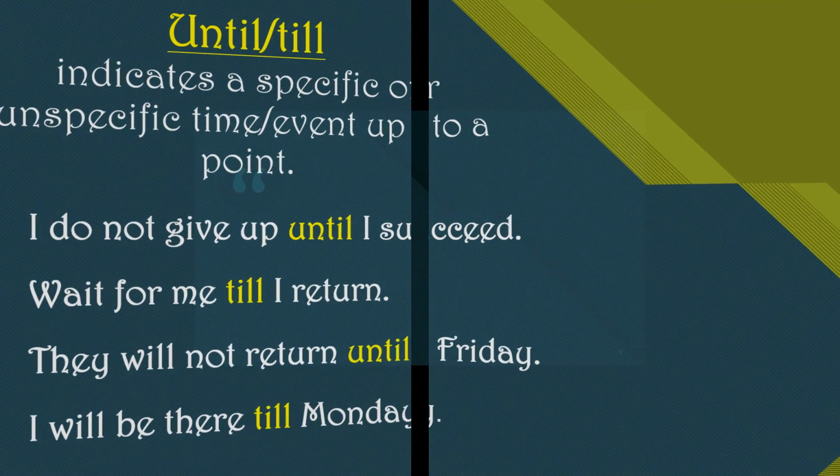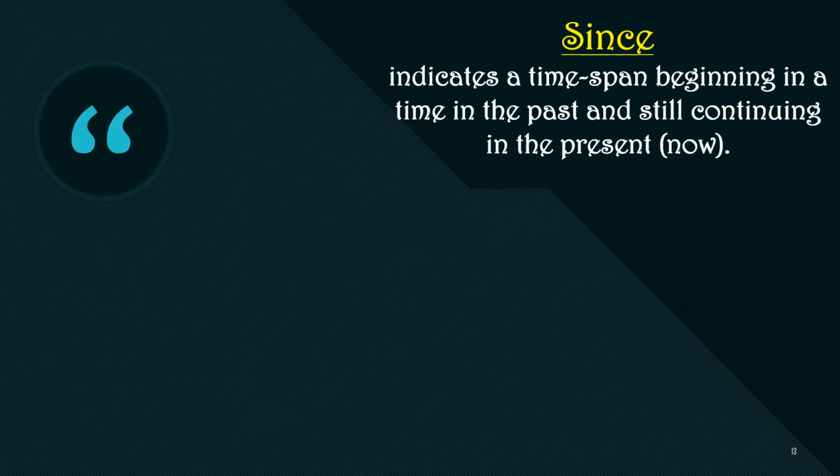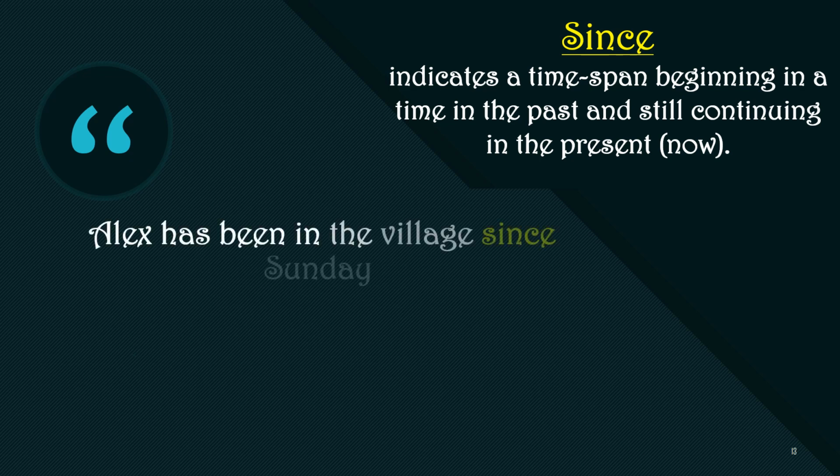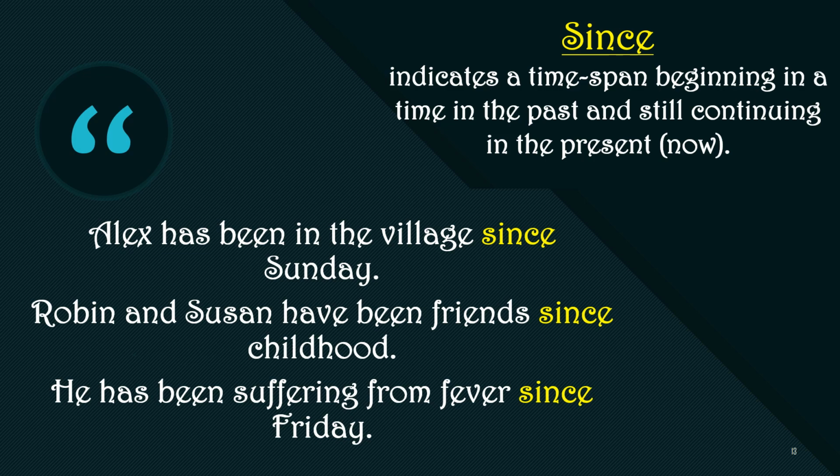Then we have since. It tells us a time span beginning at a time in the past and still continuing in the present, that is now. Examples: Alex has been in the village since Sunday. He has been suffering from fever since Friday. Robin and Susan have been friends since childhood.